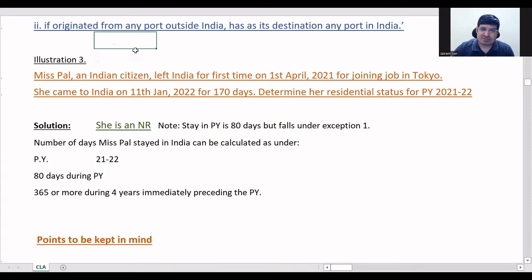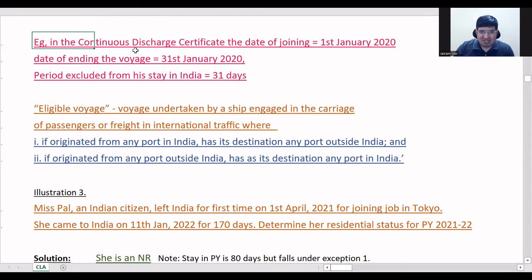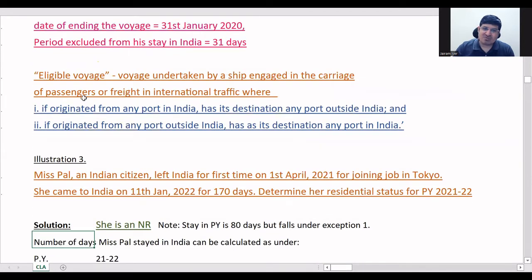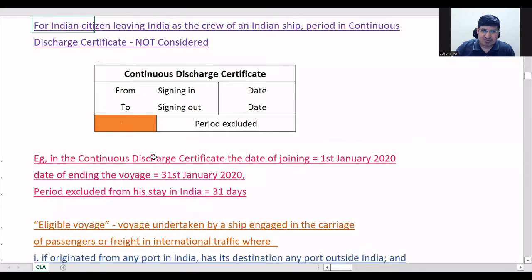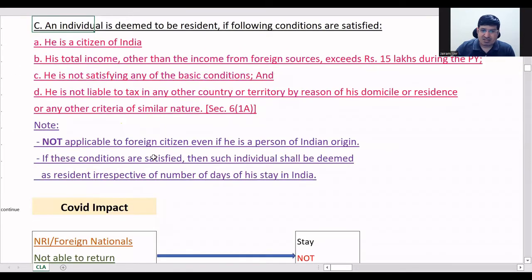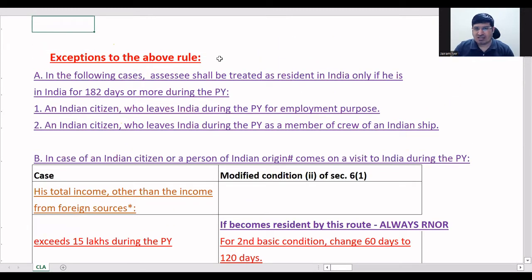Okay, sir, we've only done this problem. I only explained to you how we did this. Correct. So in this case, what has happened is exception 1 has been activated here. Yes, this exception 1. This has been activated in this case because she is an Indian citizen who leaves India during the previous year for employment purpose.